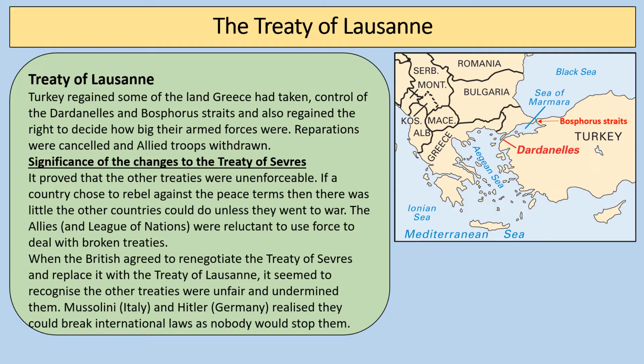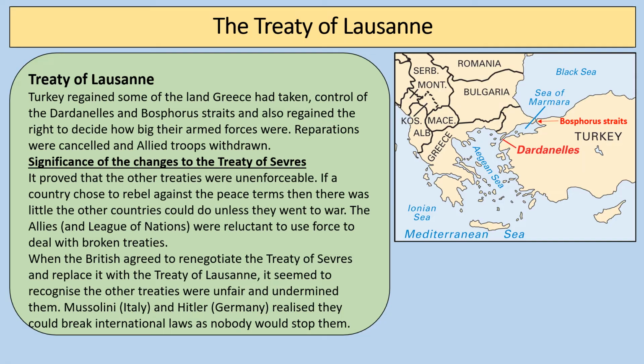So this is your first taste, really, of a country saying, do you know what, we're not going to abide by that peace treaty, we don't like it, and we're not going to follow it. And it obviously reinforces this idea to more powerful countries that if you stand up to the League of Nations and you stand up to the Allies in the 1920s and 1930s, they're probably going to appease you rather than actually fight against you.